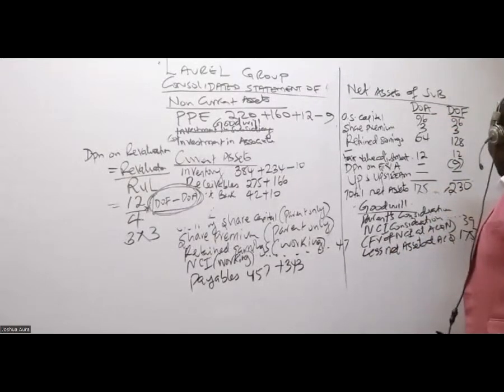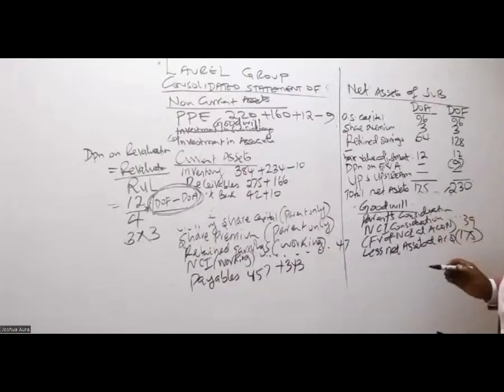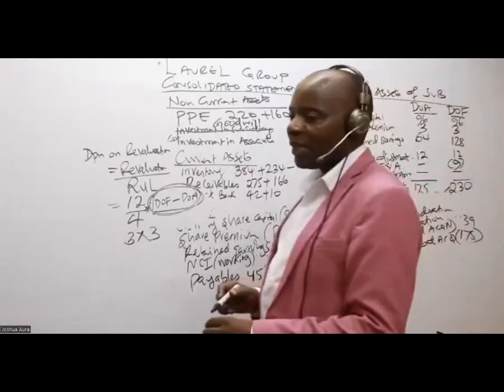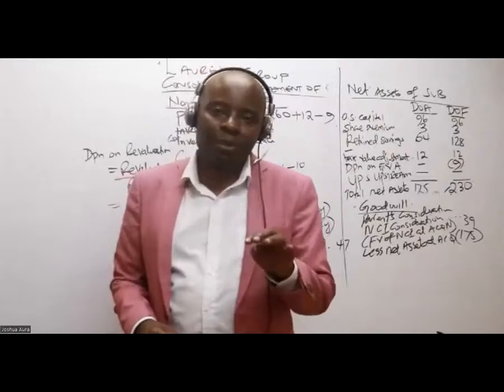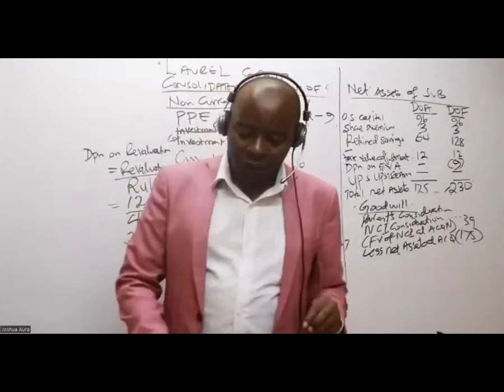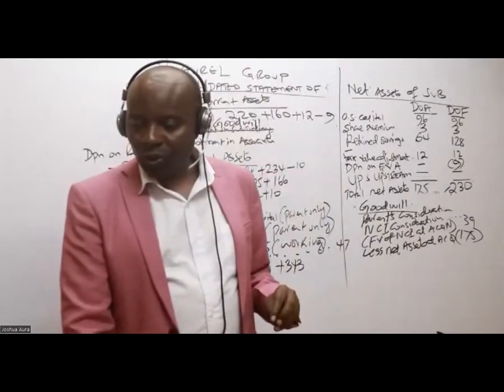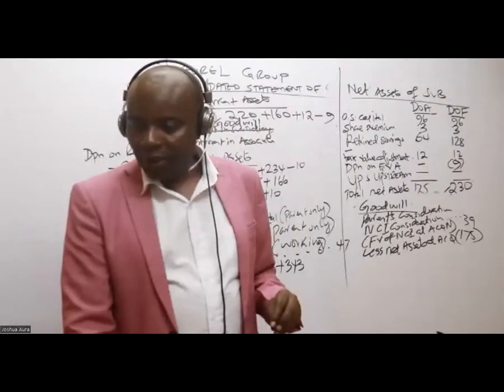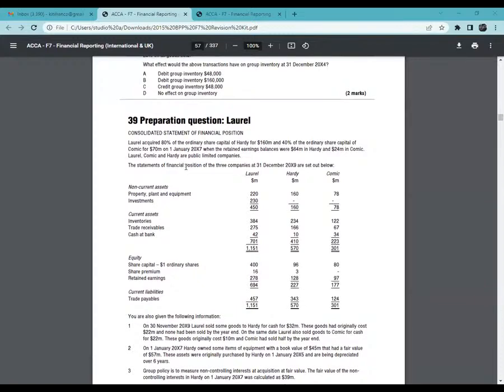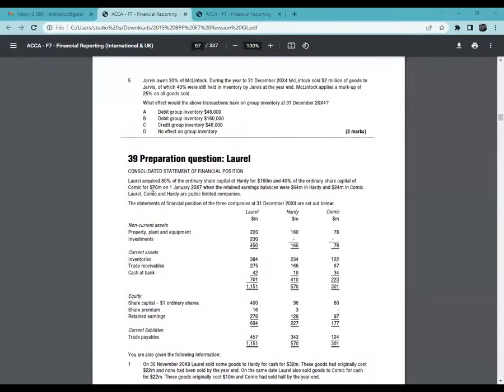So then the only thing I need is the parent's consideration. How much did the parent pay for their stake? I'm told dear Laurel acquired 80% of the ordinary share capital of Hadi for 160 million.